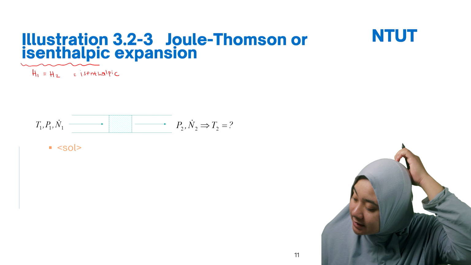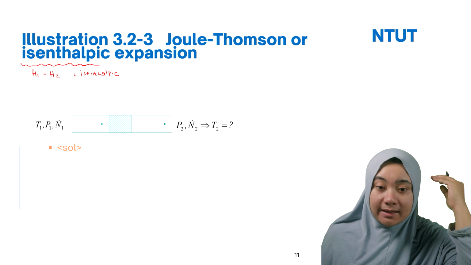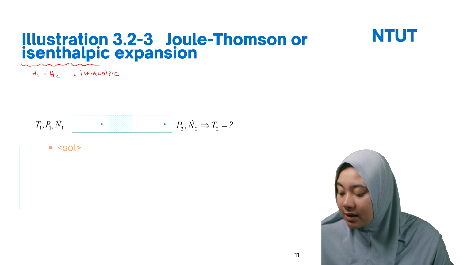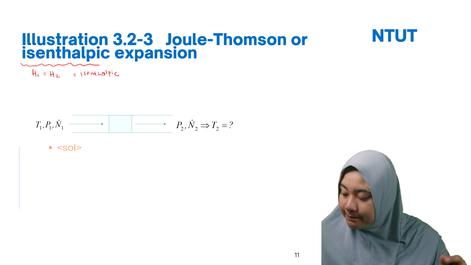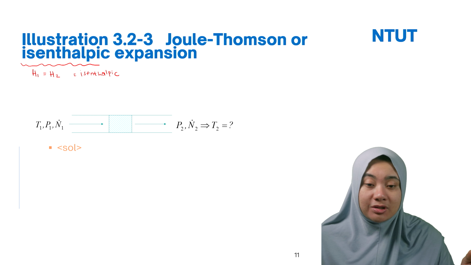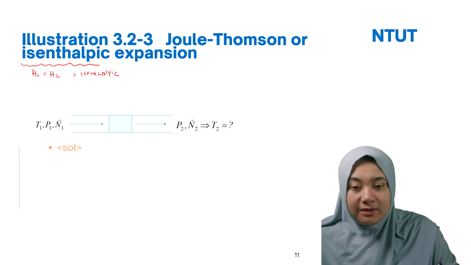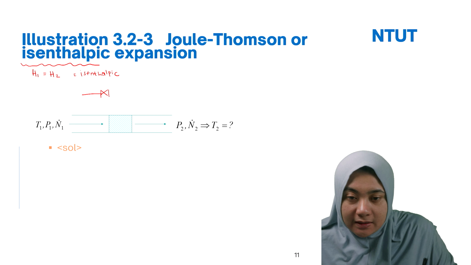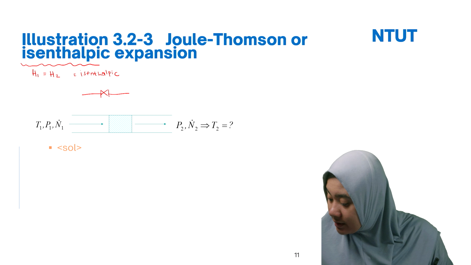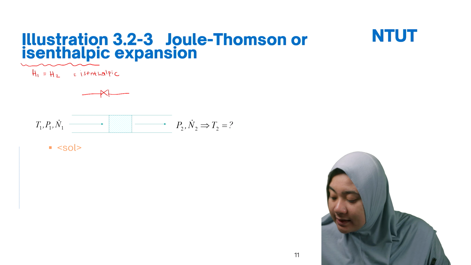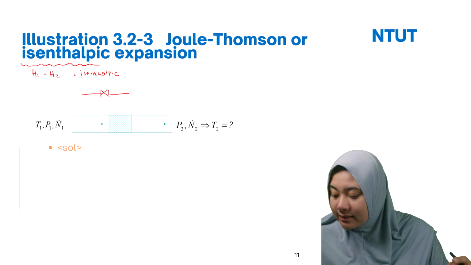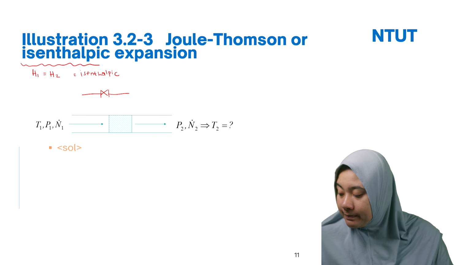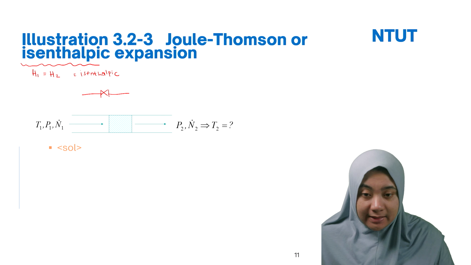So the gas at the pressure P1 and the temperature T1 is steadily exhausted to the atmosphere at pressure P2 through the pressure reducing valve. So you can imagine like this is actually in the valve systems, and then there are isenthalpic conditions, and find an expression relating the downstream gas temperature T2 to P1, P2 and T1.